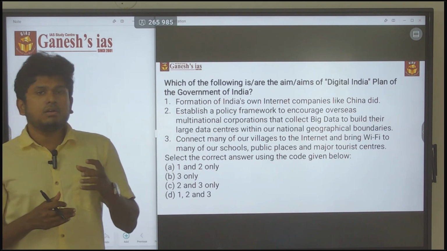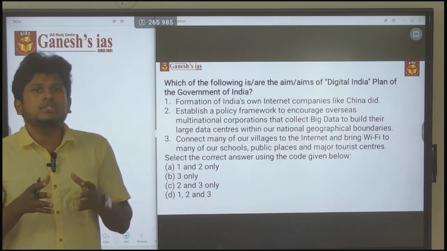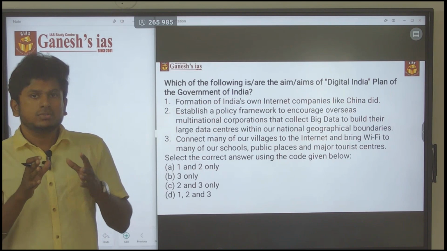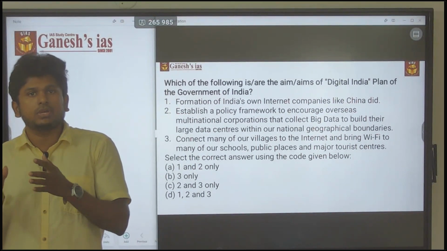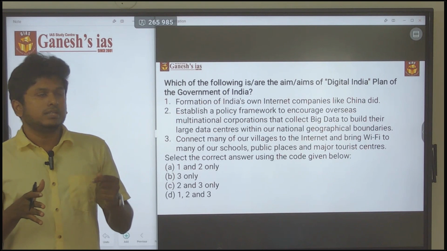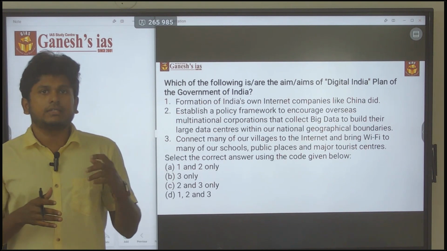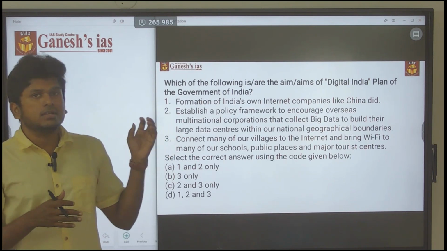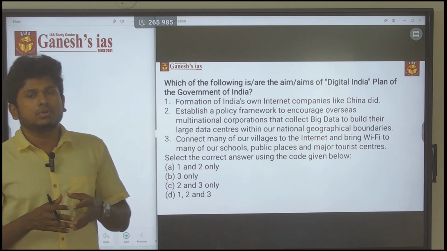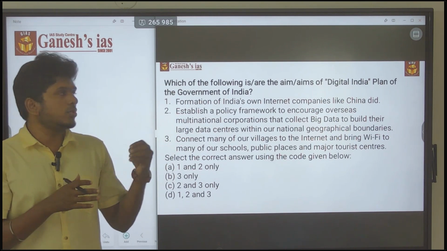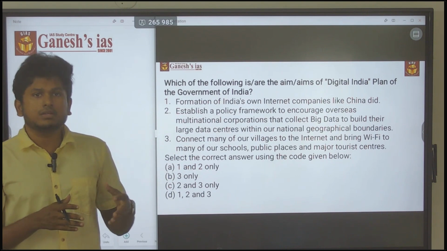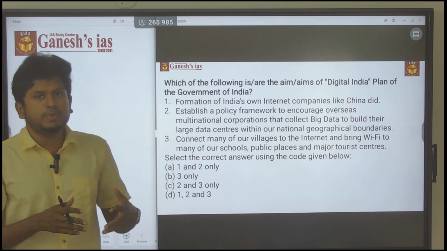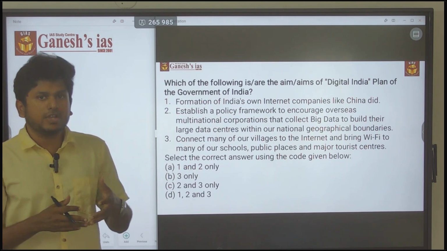So it's all about how you are approaching the question. If you have general knowledge about what the Digital India plan means, you can easily answer. This was asked in 2018. At that time period only, this plan was put forward. So it is purely from current affairs. For that only, these kinds of questions are asked. So it is a policy based question, and it is more of a factual question also.